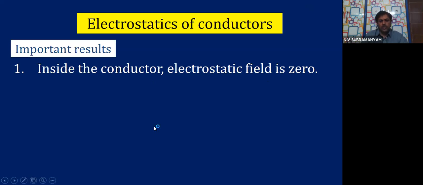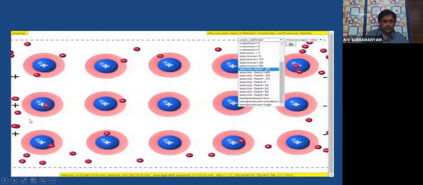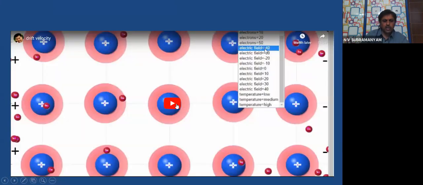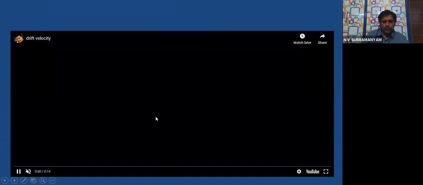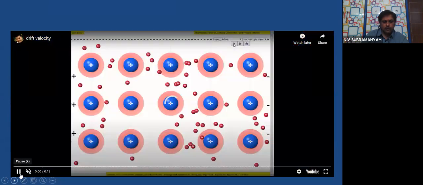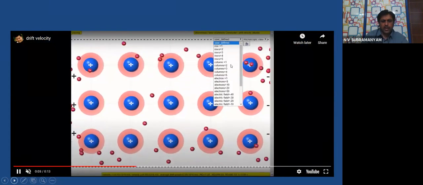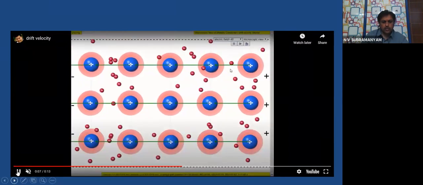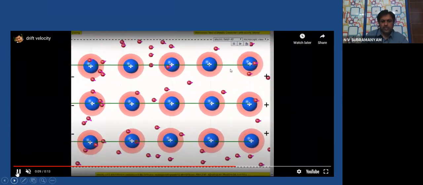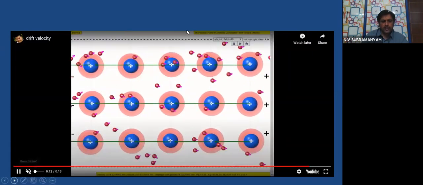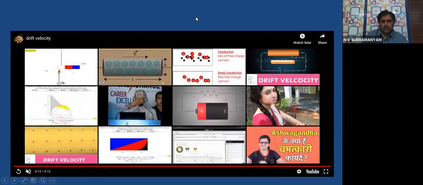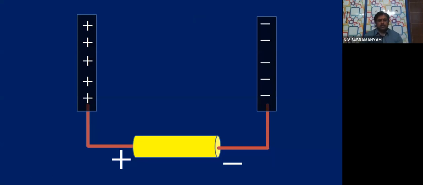Let's try to understand this with the help of one simple example. Now you see the same video which we played earlier. Till now, no electric field is applied, children. The electrons are moving randomly, free electrons. The moment you apply electric field, they go towards the positive side. Yes or not? Now let me explain this by using a simple example, and let us also try to understand why the electric field is zero inside the conductor.